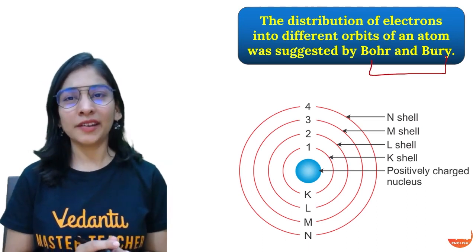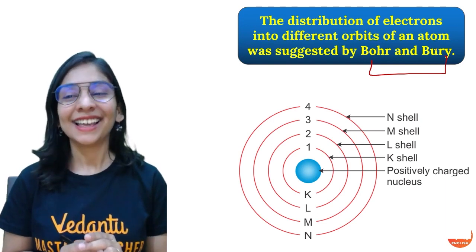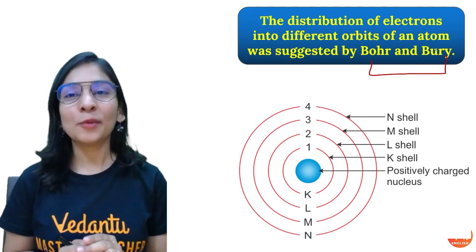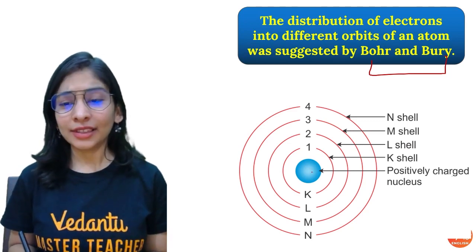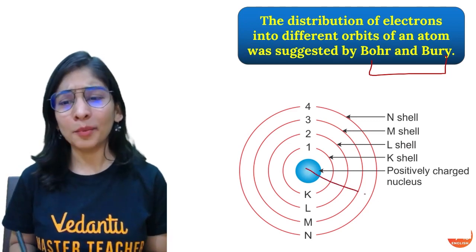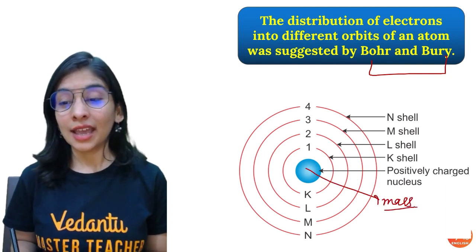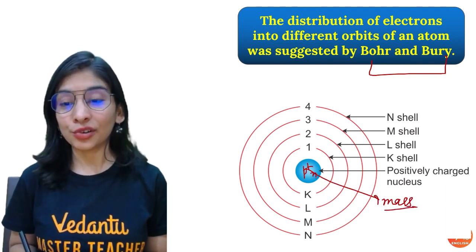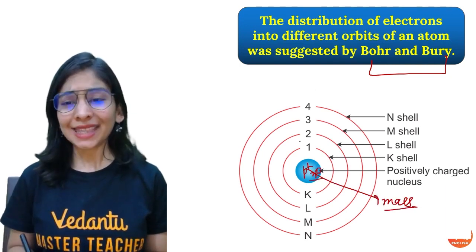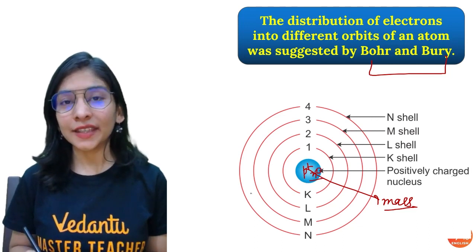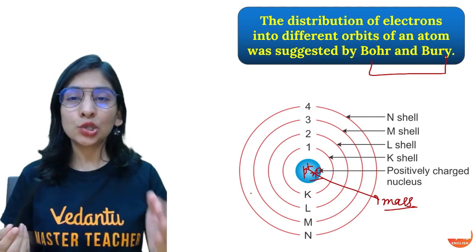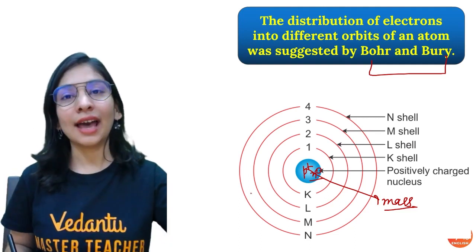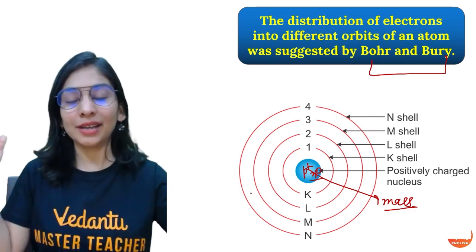It's like J.B. Bury, more like James Bond. No, yeah. Niels Bohr and J.B. Bury worked together to sort this out. He told that this is the nucleus where the whole mass is concentrated. We have protons and neutrons, neutral. And your electrons rotate in these orbits called 1, 2, 3, 4, also called the K shell, L shell, M shell, and N shell, and so on, KLMN.